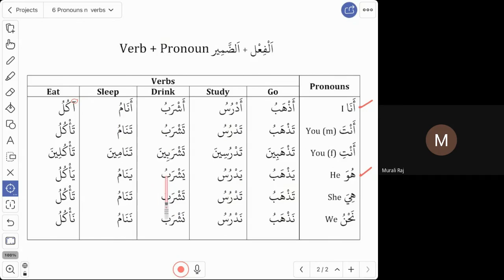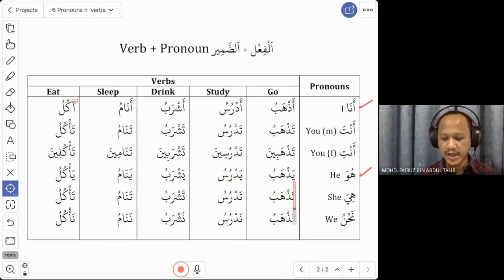Sir, just want to add, in front also can write huwa yashrabu. Yes, also good. You can also add this huwa. Just like when we use ana, you can add ana to the front of the verb: ana azhabu. The same thing, you can say huwa yazhabu. Yes, correct. So you can say huwa yazhab, or you can skip huwa. You can just say yazhab, then that is for huwa as well. So you have two options. Huwa yazhab or you just say yazhab. Huwa yadrus or just yadrus. Huwa yashrab or you just say yashrab.